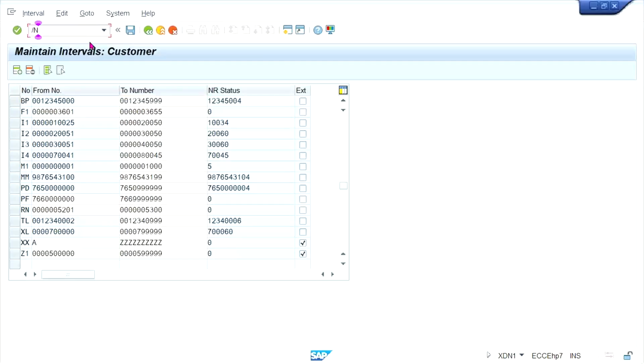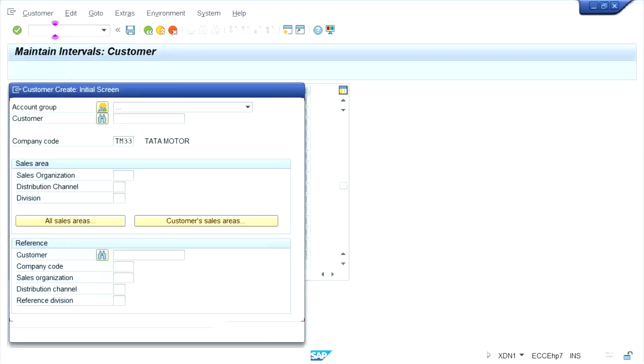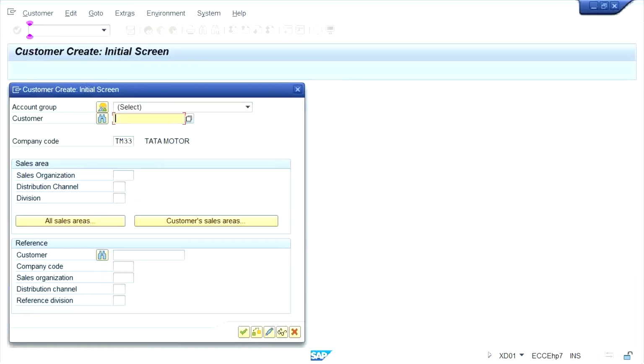Then simply go to XT01 and create a customer. This is called customer creation, creating customer centrally. Centrally means what is happening, guys. See, in customer we are having three segments.